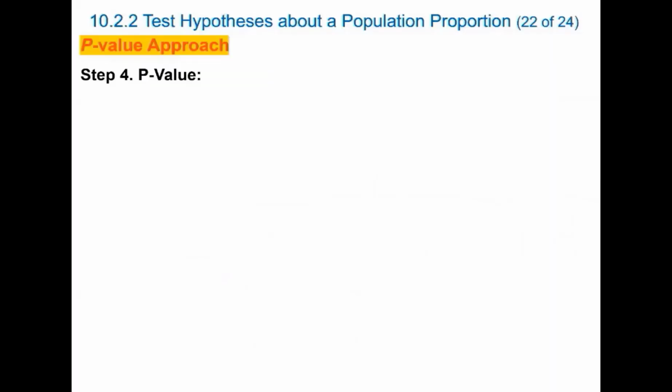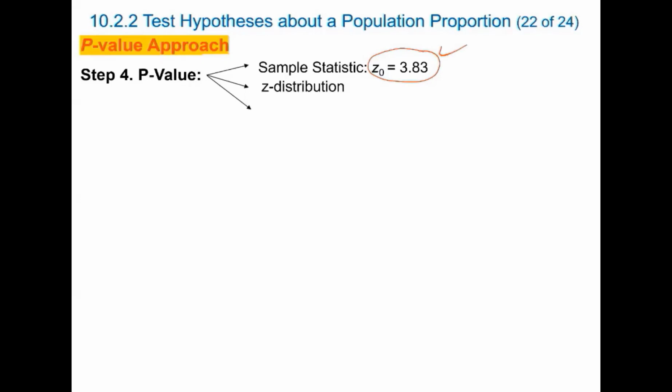For the p-value approach, you can use either the p-value or the critical value. You have to do only one, but if you do both, it's okay. If you use either of these two procedures, you must reach the same conclusion. What is the p-value procedure? You don't have to obtain a critical value. You need to obtain the p-value of your evidence. The most important information to obtain the p-value is your evidence, my sample statistic. My evidence was condensed in this z-score. Remember that? We also need the distribution, which is a normal distribution, and the kind of test.